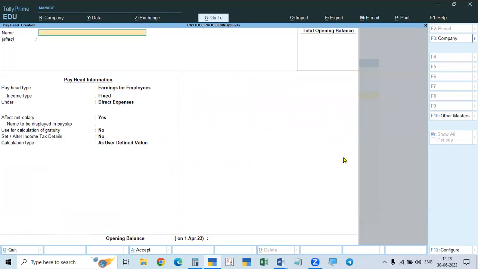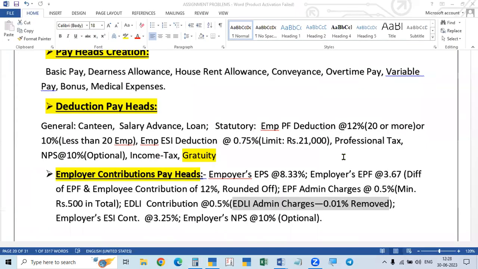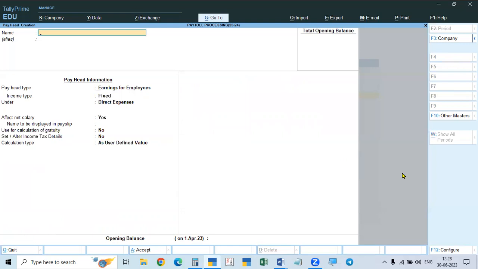So this is accepted. And then income tax and gratuity. Then we will take up gratuity.